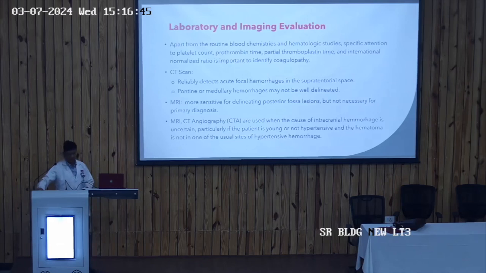Because if after doing the CT scan and MRI we cannot come to a conclusion about the cause of intracerebral hemorrhage, then we have to look at the arterial tree, which can be done through the CT angiography or the MR angiography, because there is a possibility that these persons might be suffering from arteriovenous malformations or aneurysms, the rupture of which is leading to the intracerebral hemorrhage.